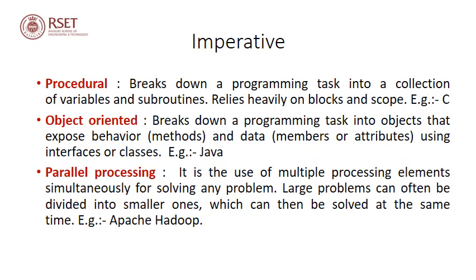Object-oriented programming languages break down a programming task into objects that expose behavior, that is methods, and data, that is members or attributes, using interfaces or classes. An example is Java. Parallel processing uses multiple processing elements simultaneously for solving any problem. Large problems can often be divided into smaller ones which can then be solved at the same time. An example is Apache Hadoop.